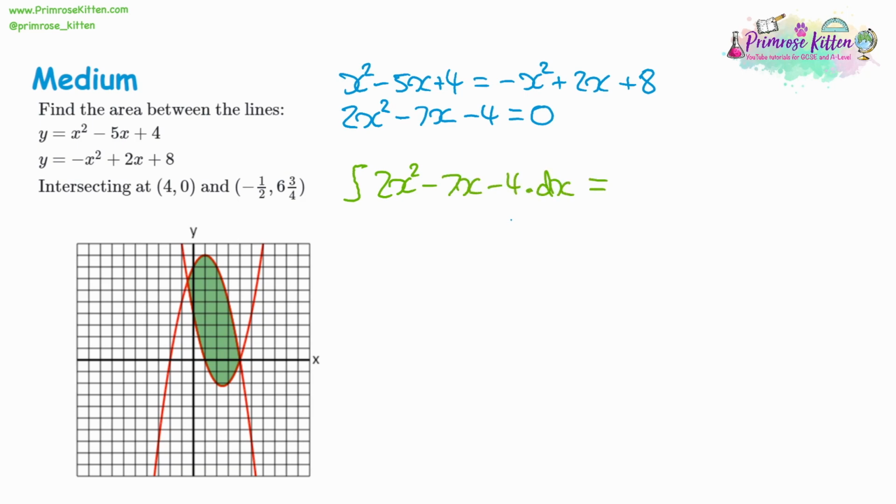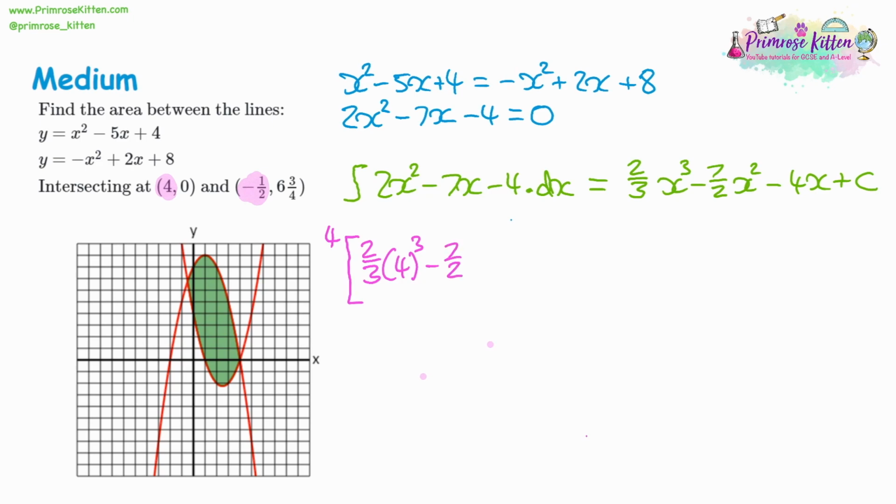To integrate, we need to increase the powers. X squared becomes x cubed, but divide by the 3. X becomes x squared, but we need to divide by the 2. And 4 becomes 4x. So now we need to substitute into our new expression. I'm going to substitute in the x coordinates 4 and negative half. Start with the larger one, which is the 4, giving us 2/3 of 4 cubed, take away 7/2 of 4 squared, minus 4 times 4.